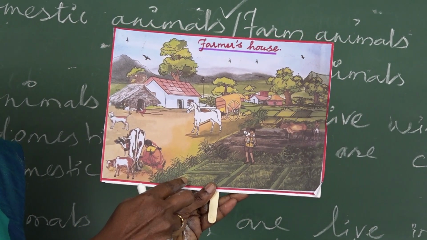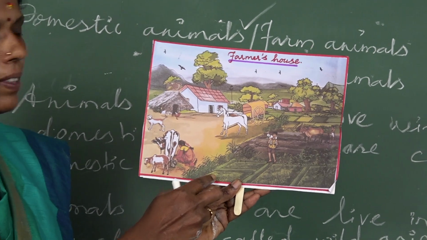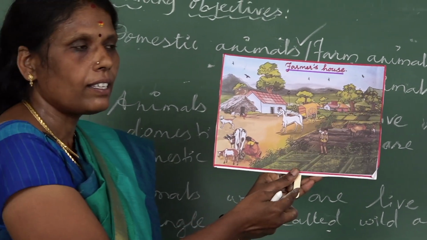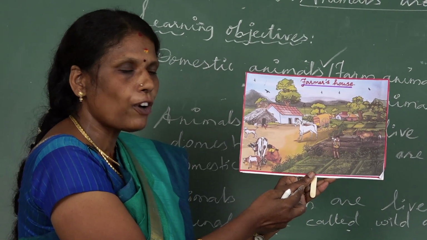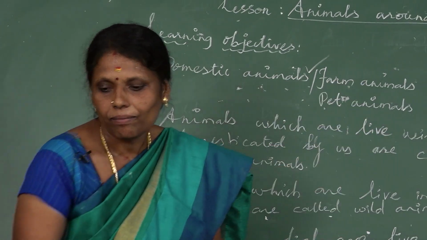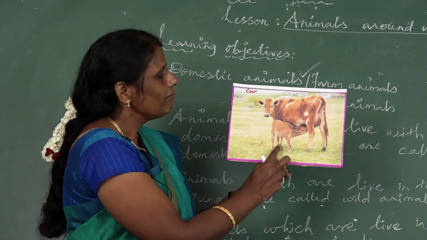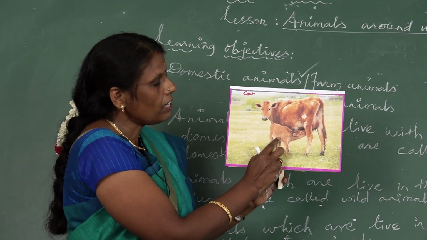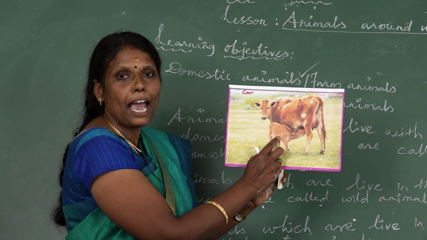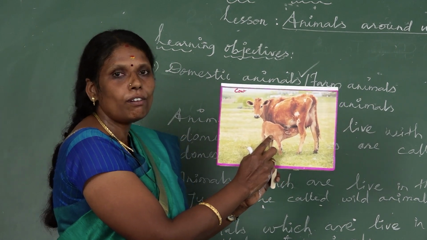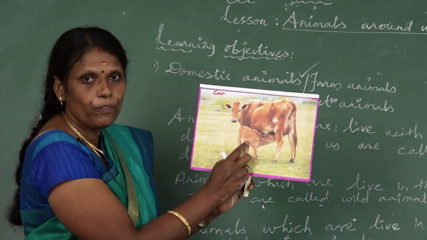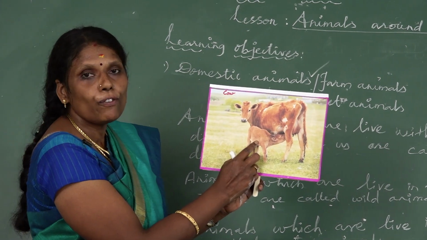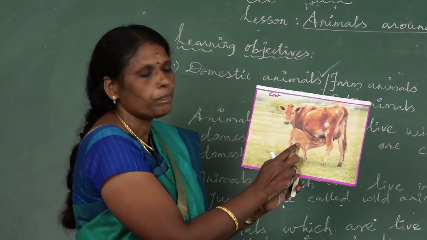Some domestic animals help us in the farm. They are called farm animals. Let us see about the domestic and farm animals now. Okay, it is the cow. Cow gives us milk. Its waste is used as manure. What is manure? Manure is organic fertilizer which is used for growing crops.